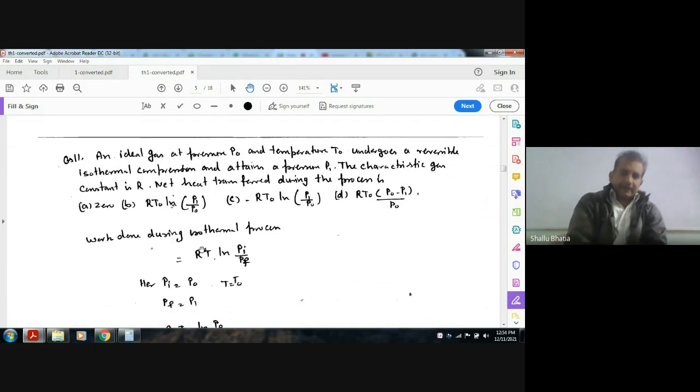Next, an ideal gas at pressure P0 and temperature T0 undergoes a reversible isothermal compression and attains the pressure P1. The characteristic constant is R. Net heat transferred during the process is: A) 0, B) R T naught ln P1 by P0, C) minus R T naught ln P1 by P0, D) R T naught (P naught by P1 minus P1 by P naught).